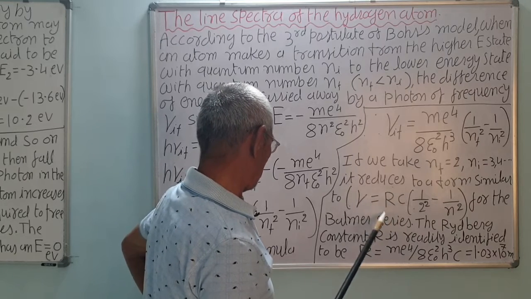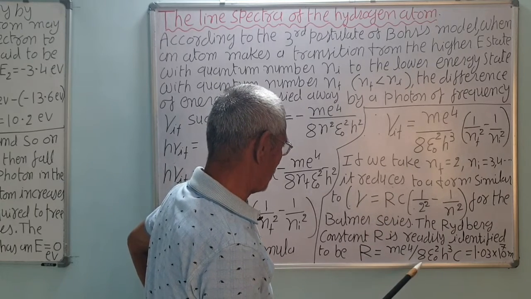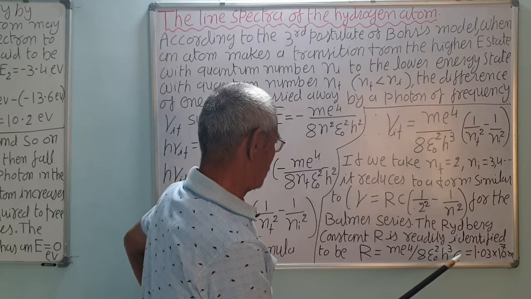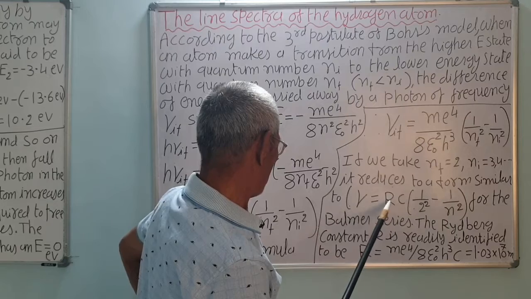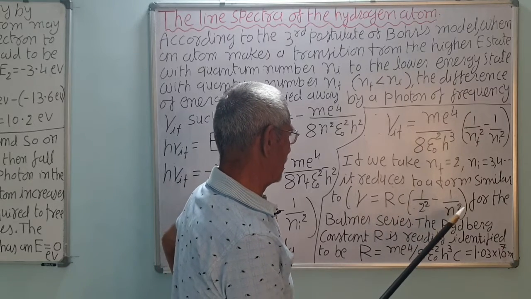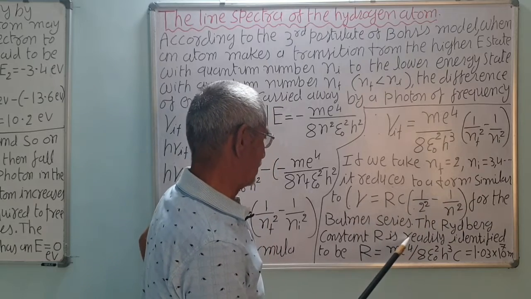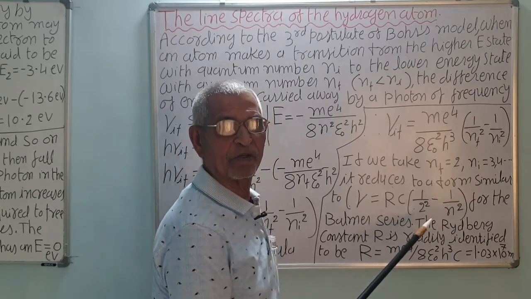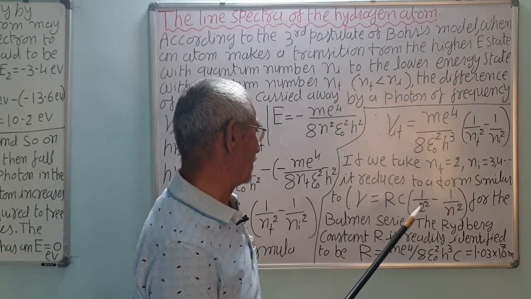The Rydberg constant we have already seen: R is equal to m e to the power 4 upon 8 epsilon 0 h cube into C. Then 1 upon 2 square minus 1 upon n square for the Balmer series, because the electron jumps from any higher energy orbit to 2.